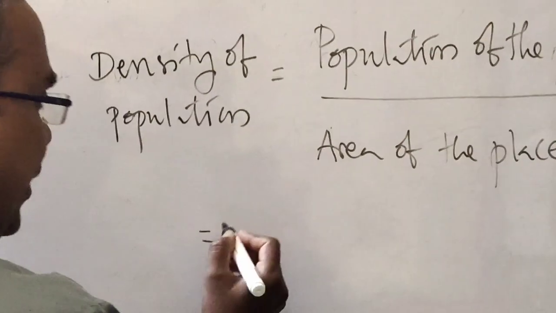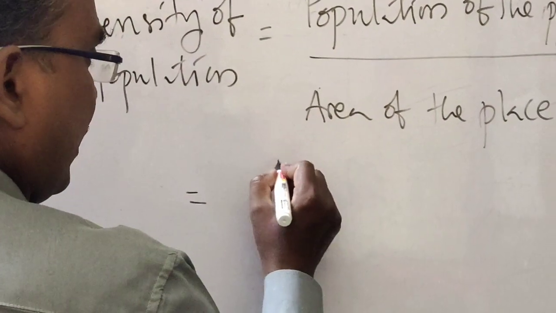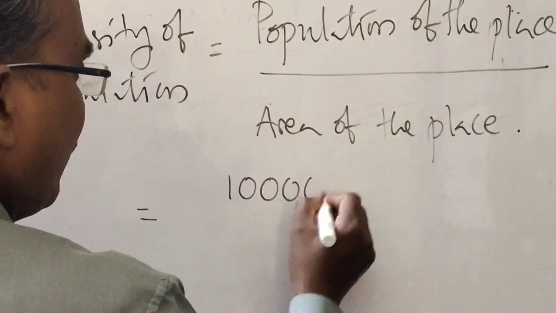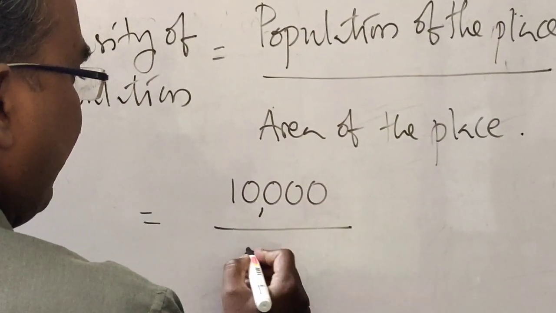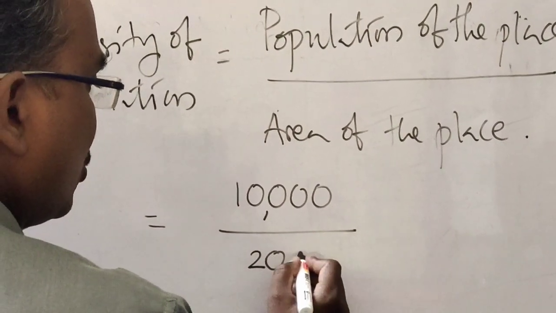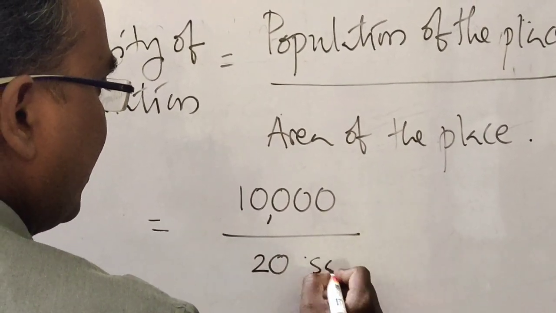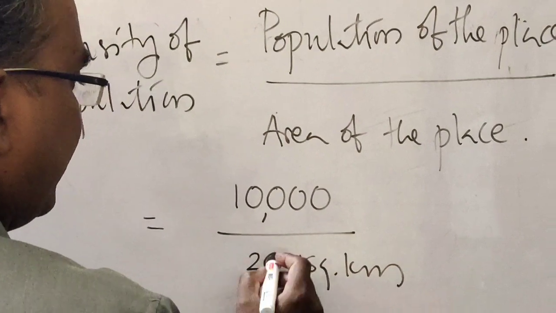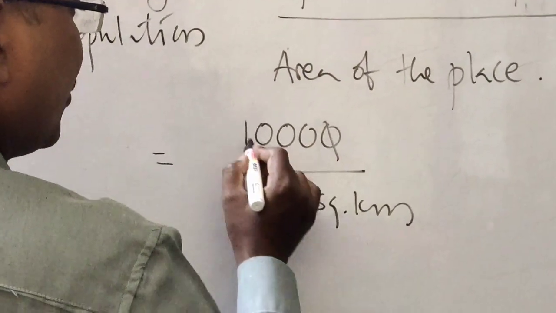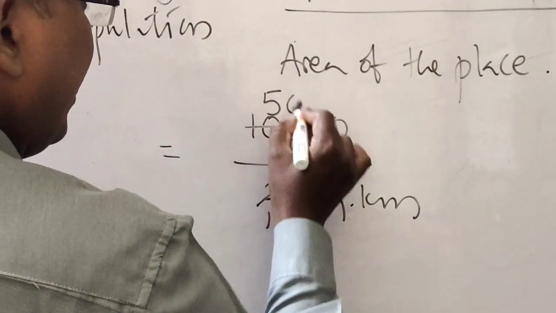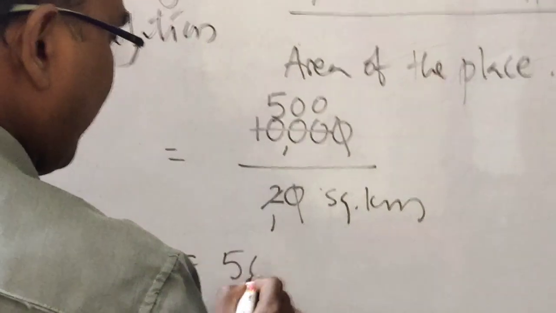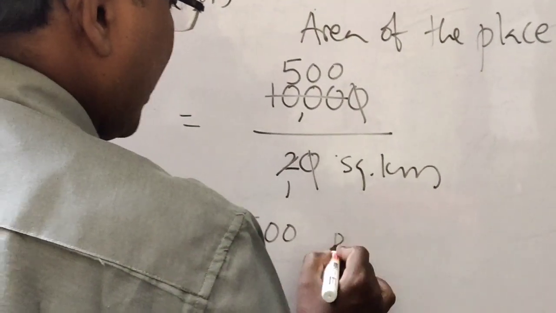right? If you take 10,000 people living in a village which has 20 square kilometers, then the population density is 500 people.